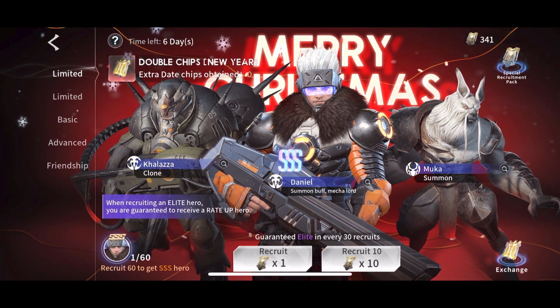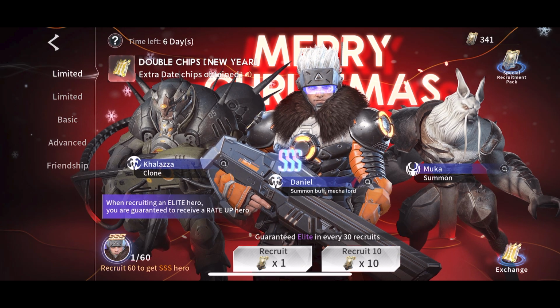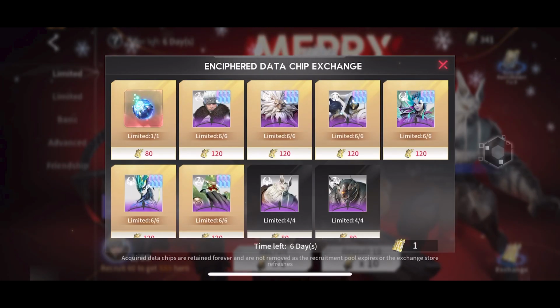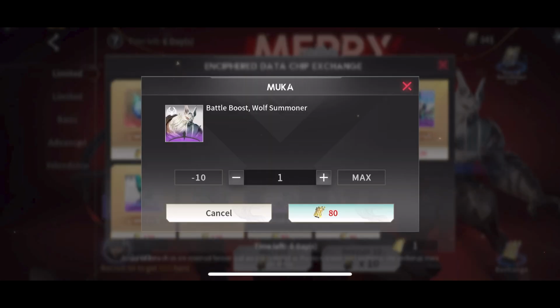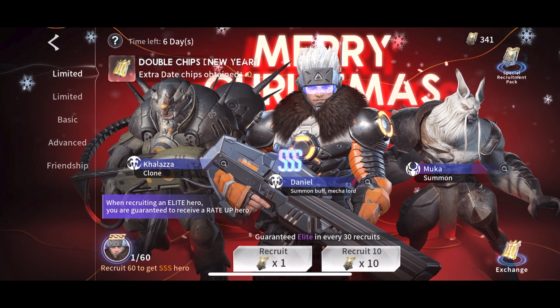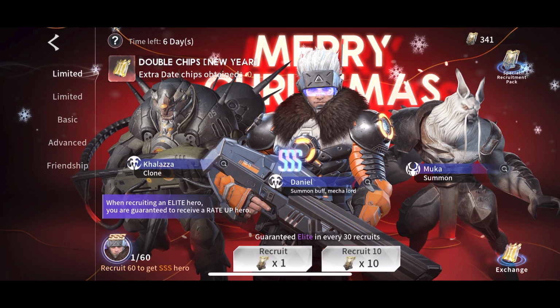Over time, eventually, I'll get either this right here, Gene Hybrids, to further upgrade him, same as anyone else that's Immortal, or I'll get lucky, say with my epics down here, like Muka, and get extra copies through summoning for other people, and I'll be able to upgrade Muka, Kalaza.